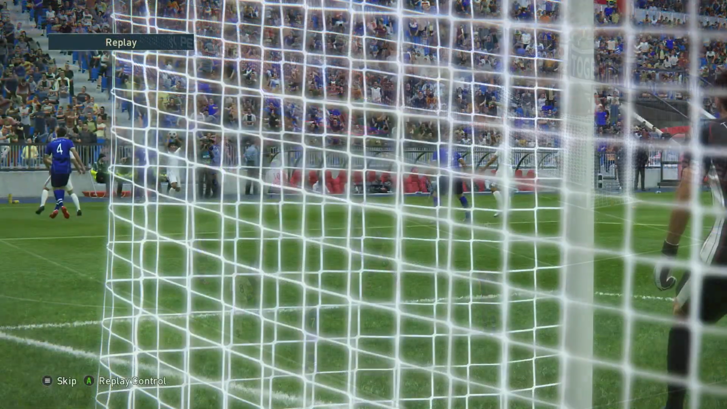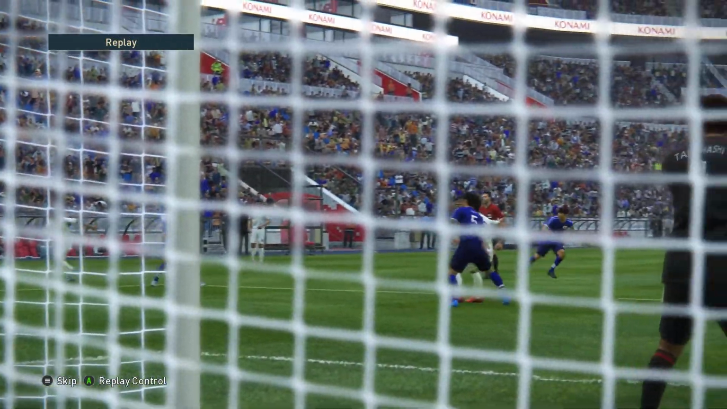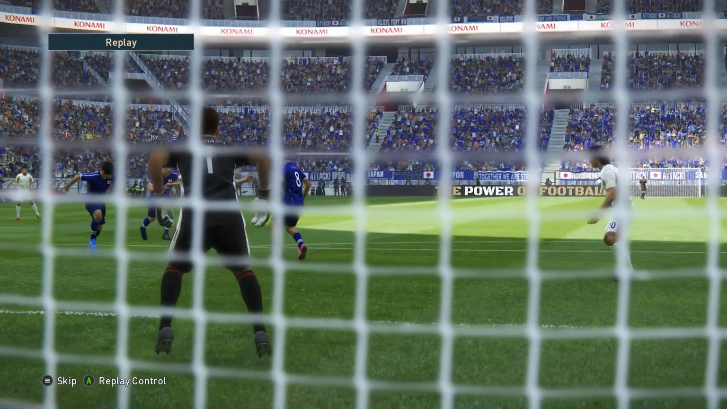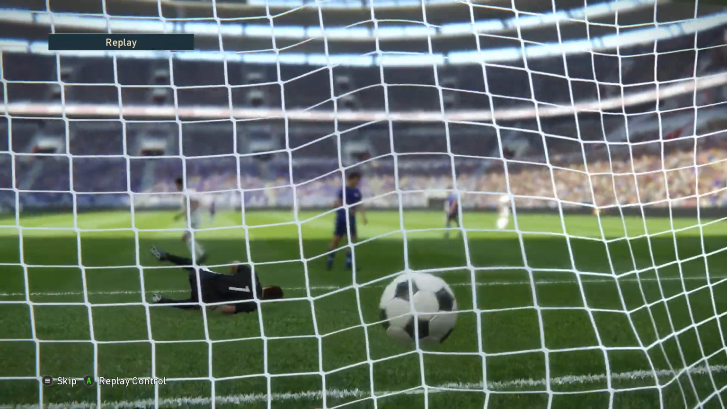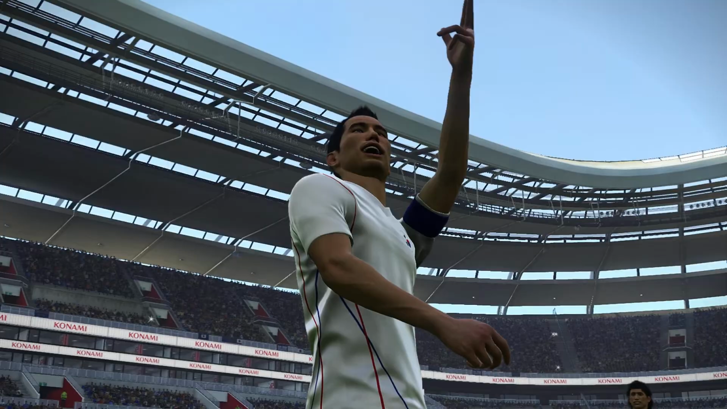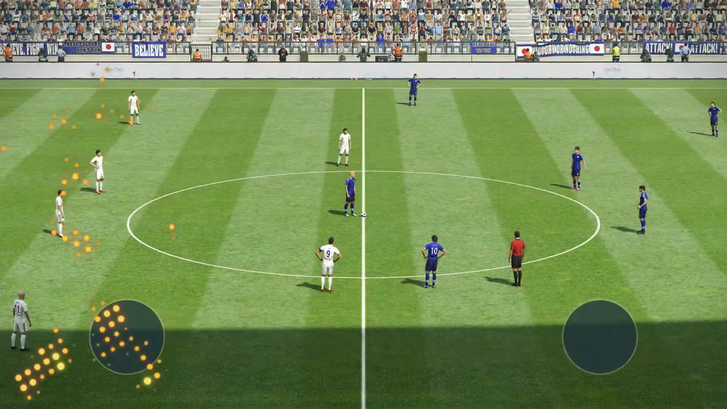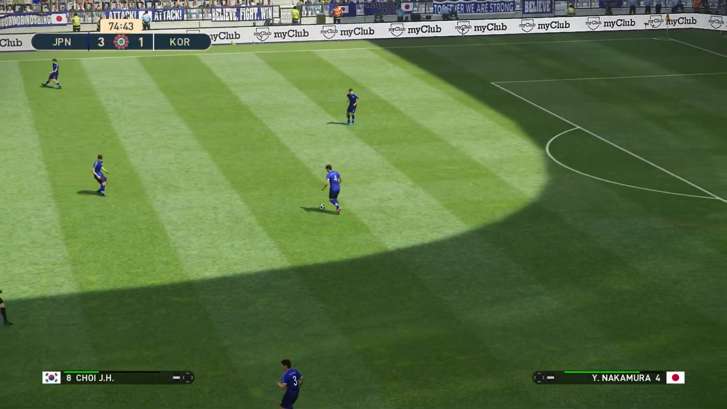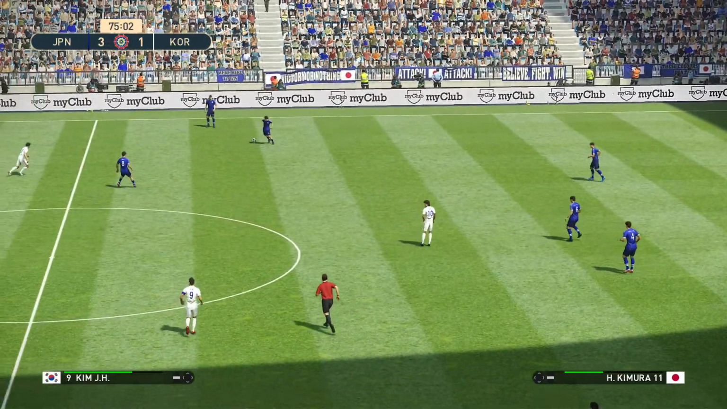One goal, not enough for South Korea today. They're going to need at least 2 more. But it was a great turn and great finish from Kim. It's Japan 3, South Korea 1. 15 minutes left.